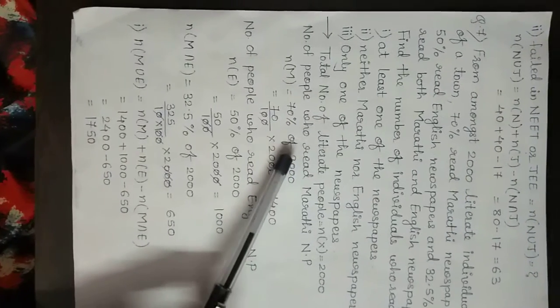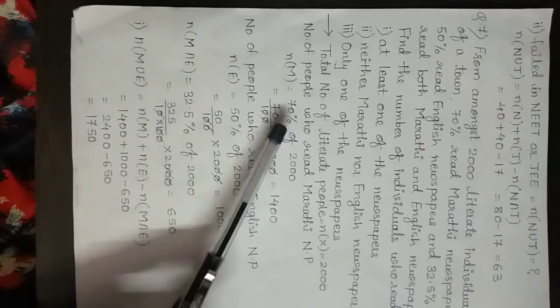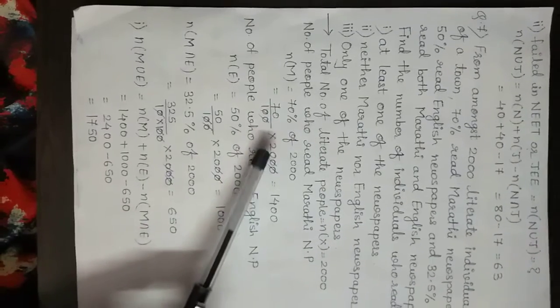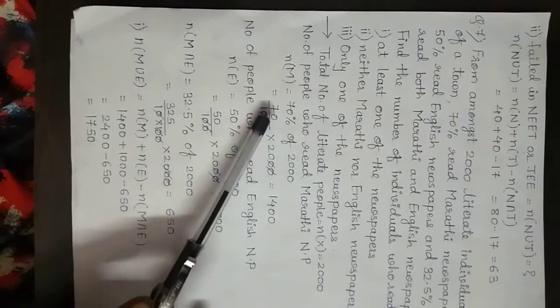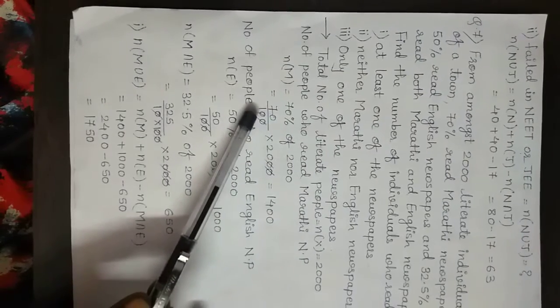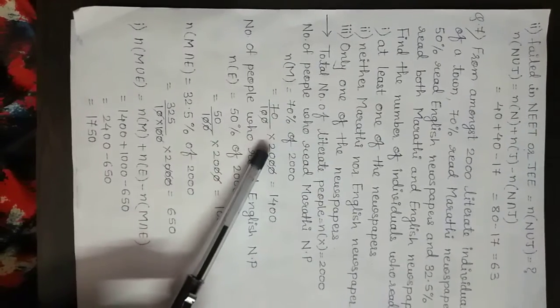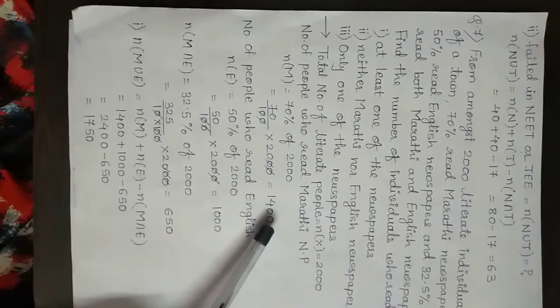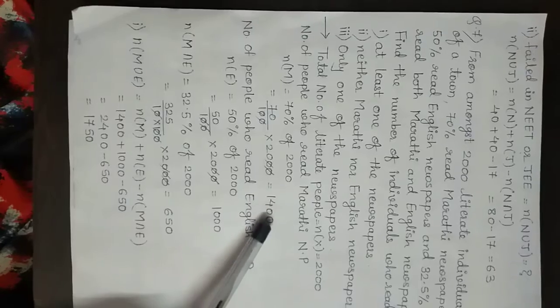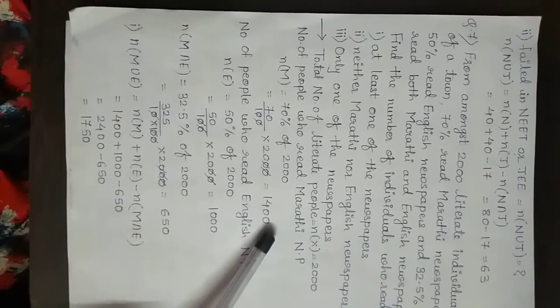So we will calculate this first: 70 upon 100 into 2000. Now this 20 gets cancelled with this 20 of 100. Remaining terms we will multiply, so we have 1400 as the number of people who read Marathi newspaper.